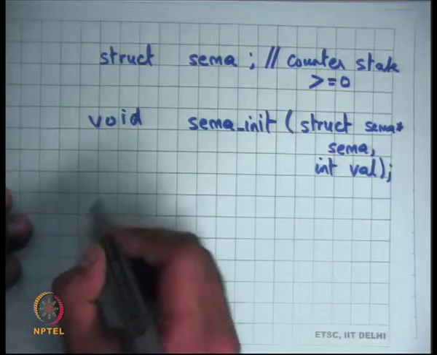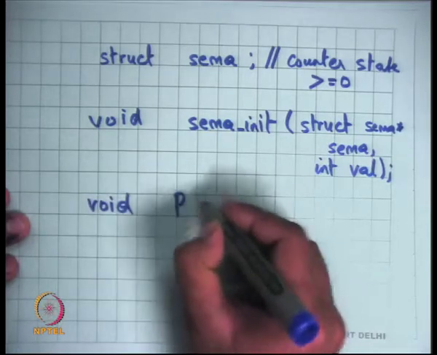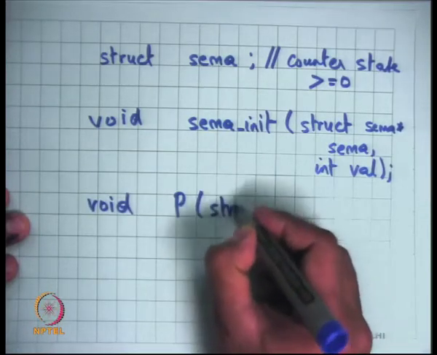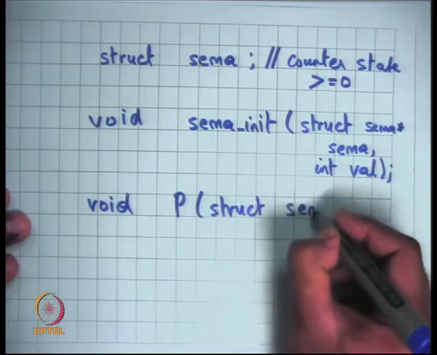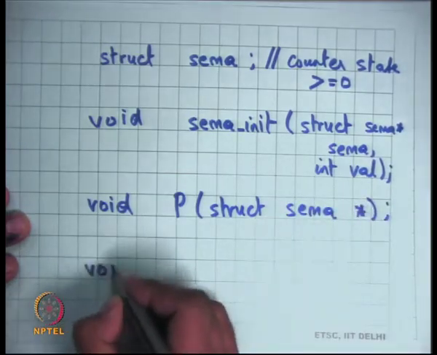Then there is a function called p, and there is a function called v.